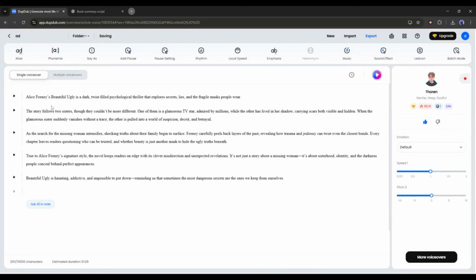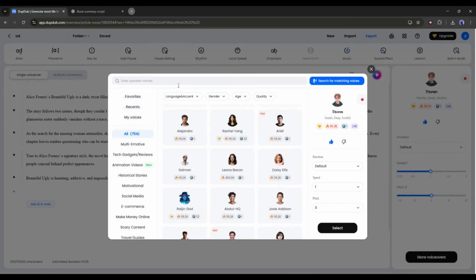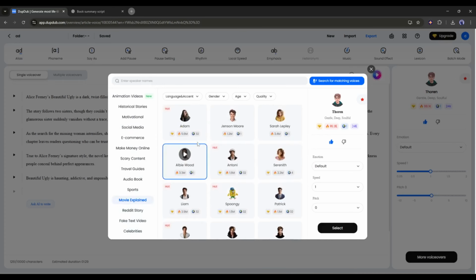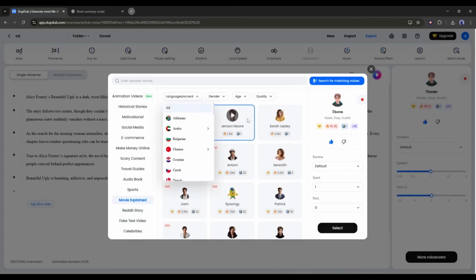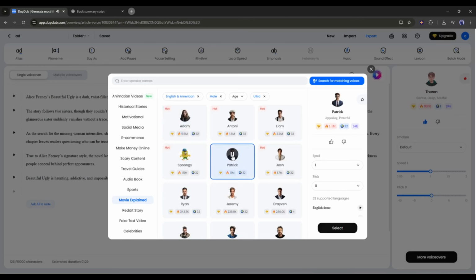Once the script is ready, select the voice actor. This is very important. Here, you can see my previously selected voice actor. To change the voice actor, click here, and you will find the biggest AI voice actor library. You can sort them by the categories. You will find almost all the categories here. Next, you can set filters to find the best result, such as language and accents, gender, age, and quality. My suggestion is to use Ultra Voice, because they are the most synthetic voices. Now, listen to some of them, and then select the best one.